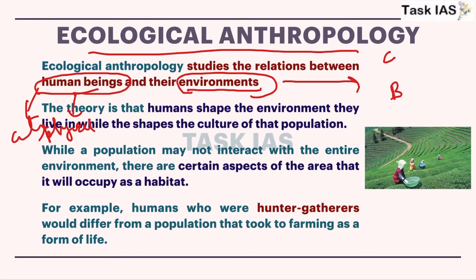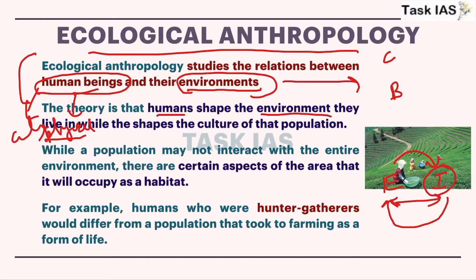And according to this concept of ecological anthropology, humans shape the environment they live in, and culture also impact environment in which individual is living. That means there is a two-way relationship between environment and individual, because environment impact physically as well as culturally an individual, and similarly human being adopts different type of cultures that have role in changing environment as well.